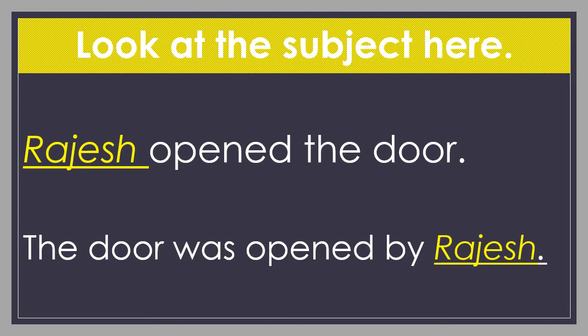The performer or doer is called the subject. So Rajesh, the subject, is changed to a different place. In the first sentence the subject came first, in the second sentence the subject came last. Okay children, remember this change also.